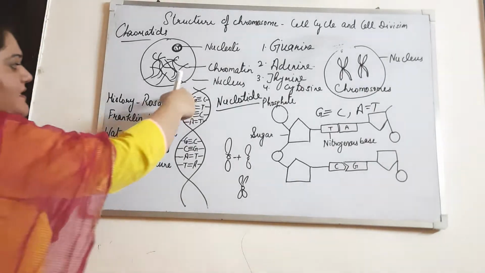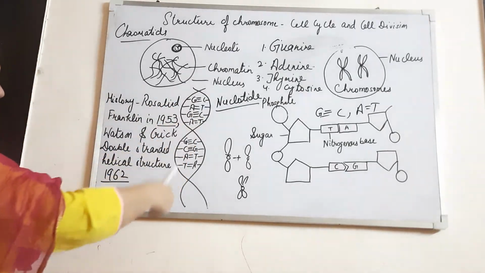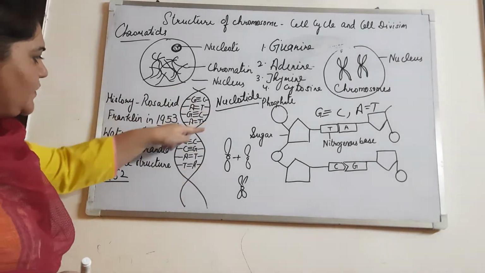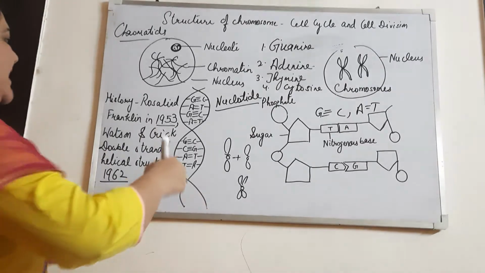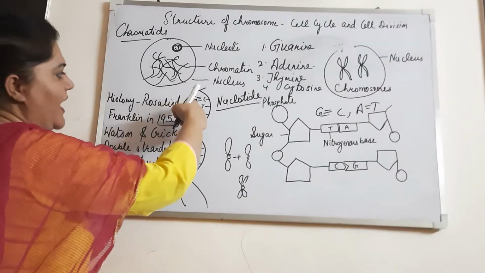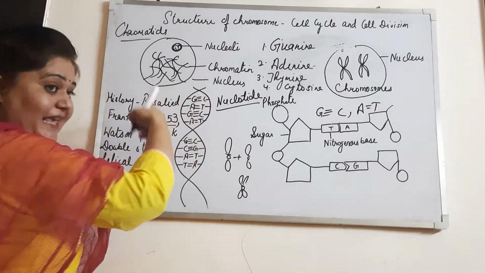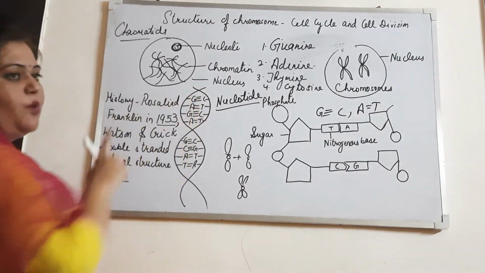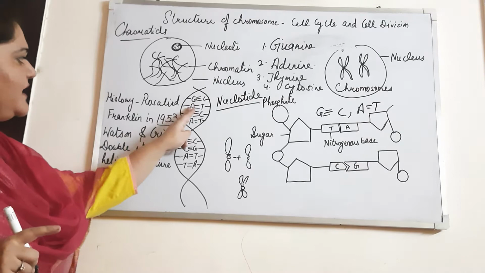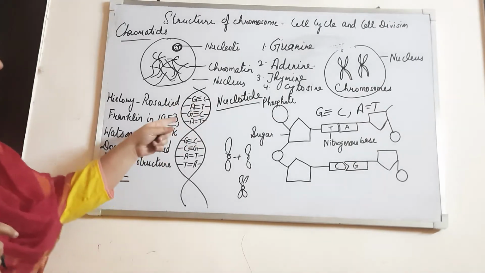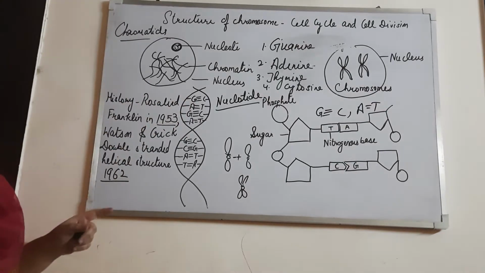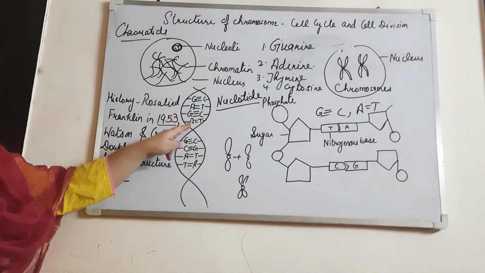Now here you can see the structure. Here you will be able to understand it more. One strand and another complementary strand. In the one strand here, it has guanine, which is making a bond with cytosine with 3 hydrogen bonds. And here we have adenine, then thymine, which is making a bond by 2 hydrogen bonds. Here again guanine, cytosine, adenine, thymine.